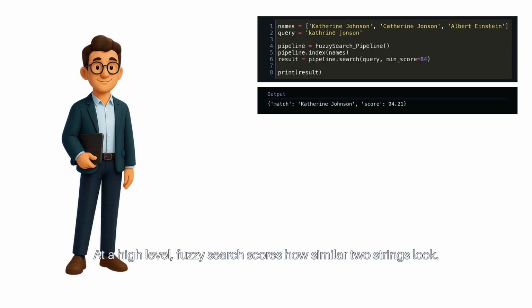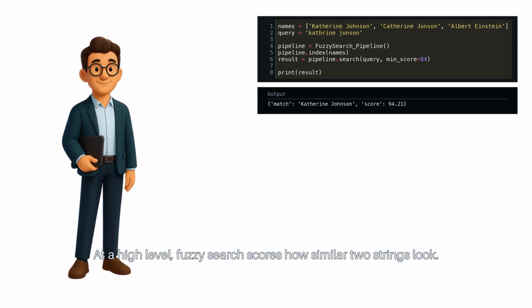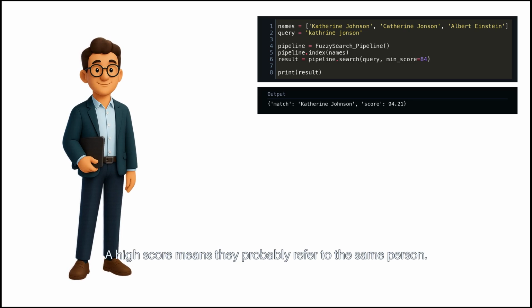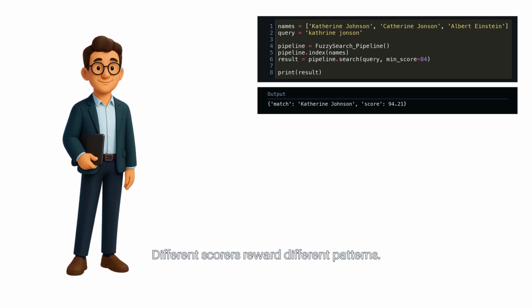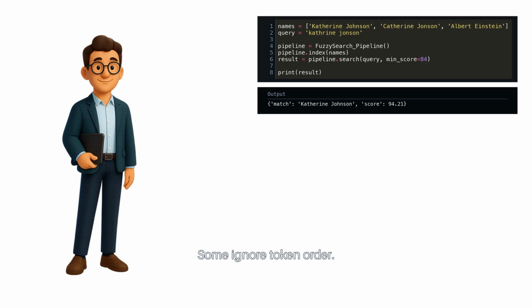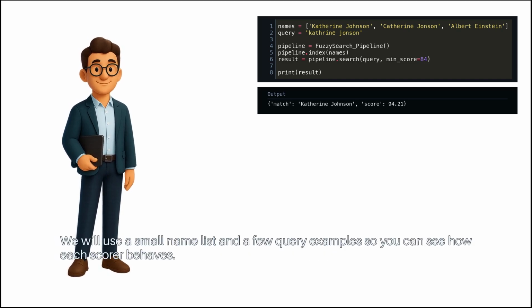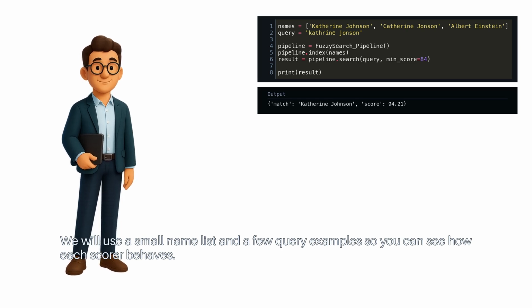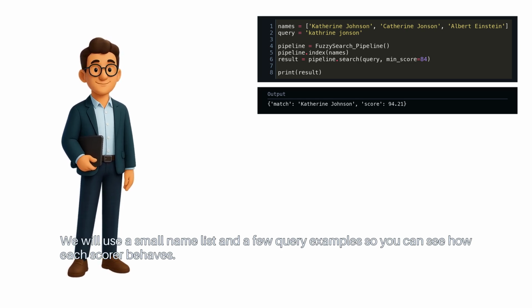At a high level, fuzzy search scores how similar two strings look. A high score means they probably refer to the same person. Different scorers reward different patterns. Some focus on substrings. Some ignore token order. We will use a small name list and a few query examples so you can see how each scorer behaves.